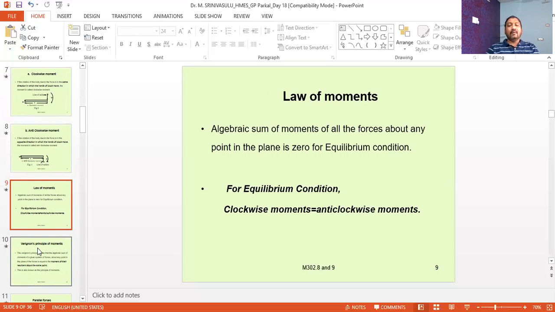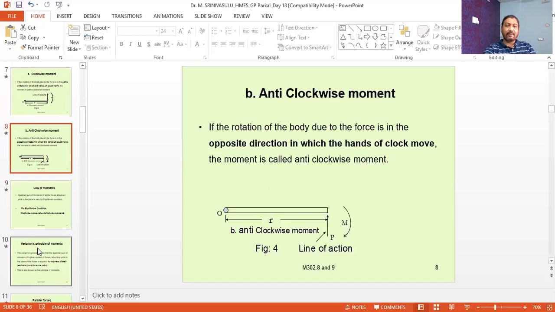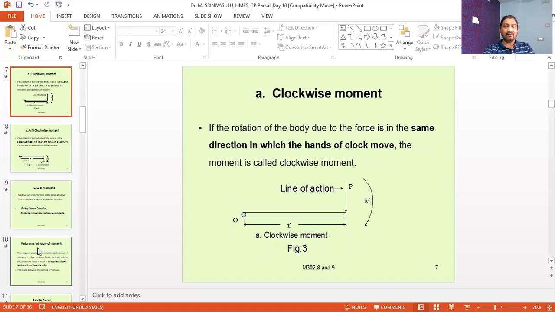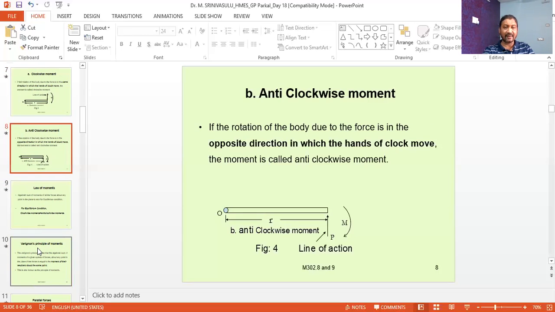Now, one more important thing: generally the clockwise moment is taken to be negative. If a force produces a clockwise moment, then it is taken as negative, whereas the anti-clockwise moment produced by a force is taken to be positive.